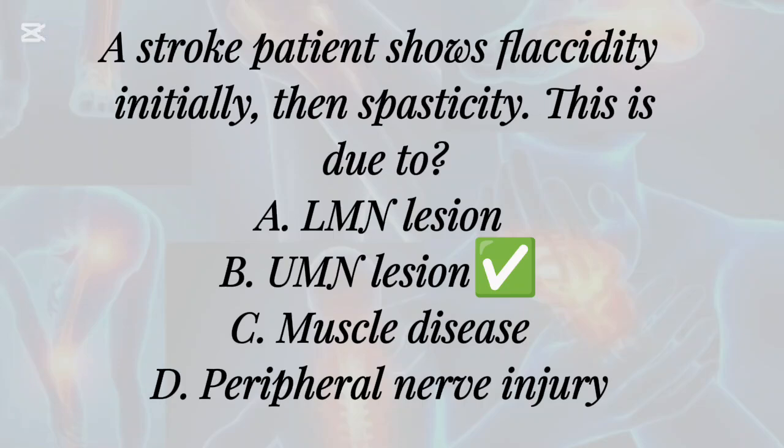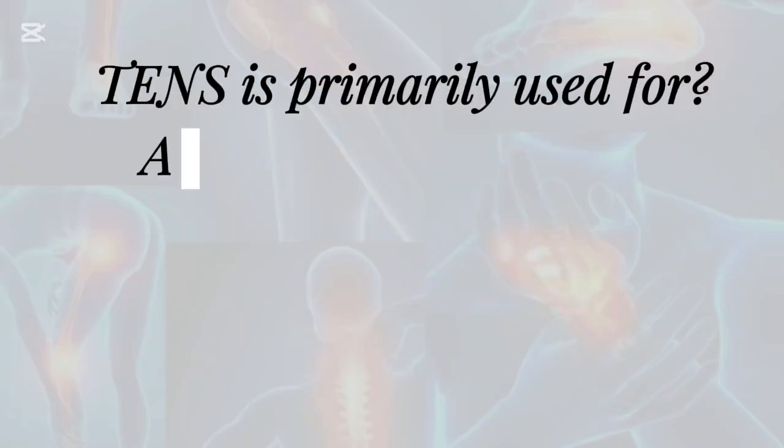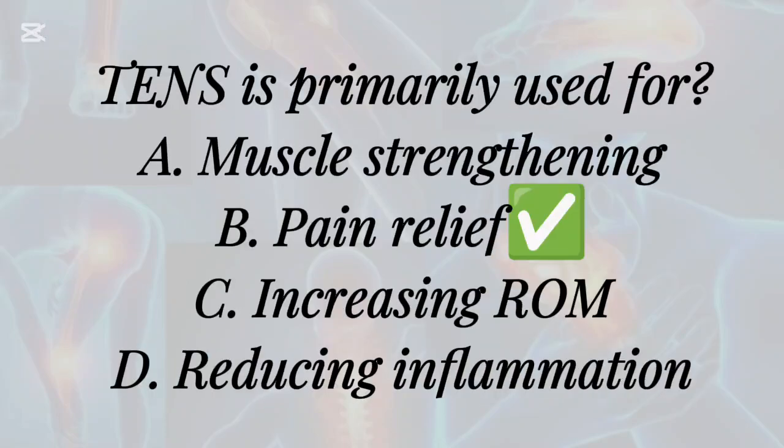A stroke patient shows flaccidity initially, then spasticity. This is due to: A. LMN lesion, B. UMN lesion, C. Muscle disease, D. Peripheral nerve injury. Exercise professional: A. Autonomy, hard work, B. Patient safety, C. Critical thinking, D. All of the above.